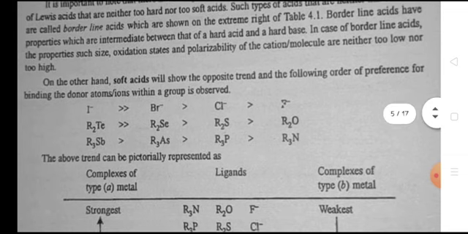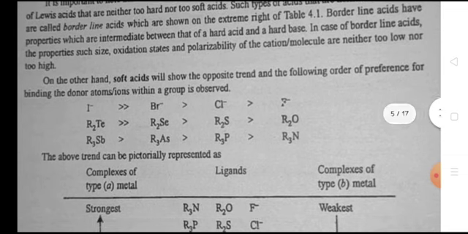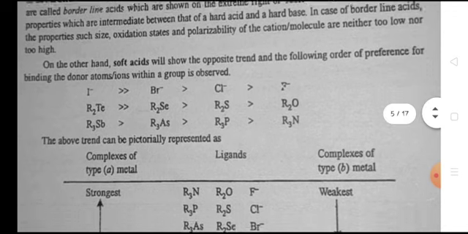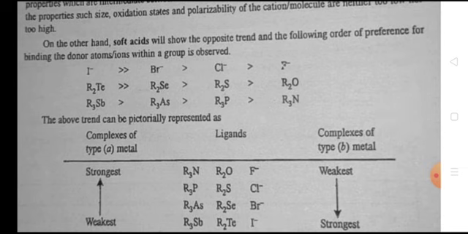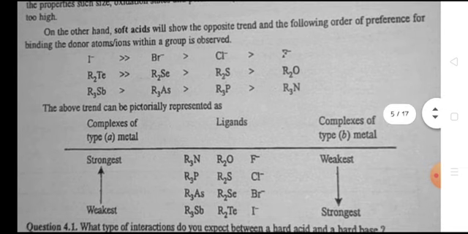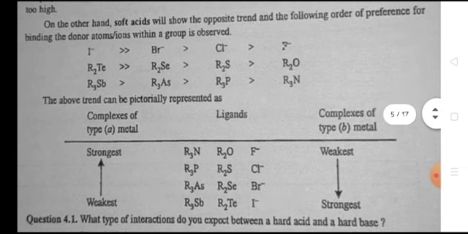In case of borderline acids, the properties such as size, oxidation state, and polarizability of the cation are neither too low nor too high. On the other hand, soft acids will show the opposite trend, and the following order of preference of binding of the donor atoms within a group is observed.